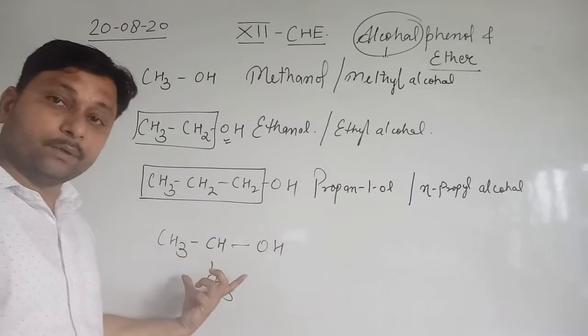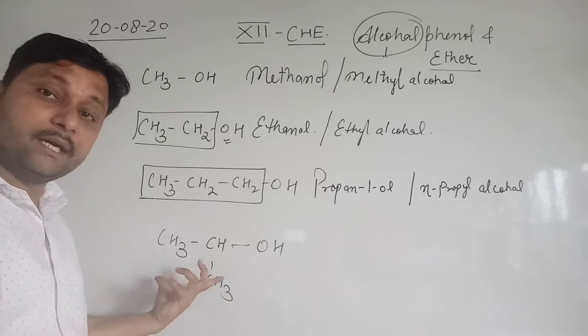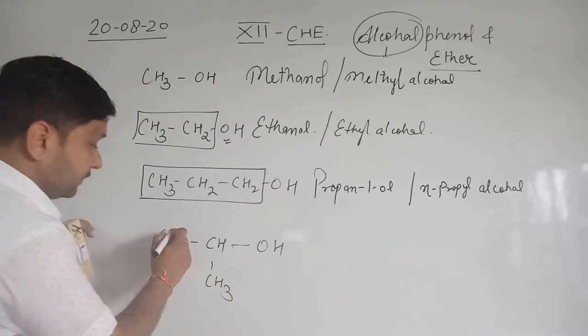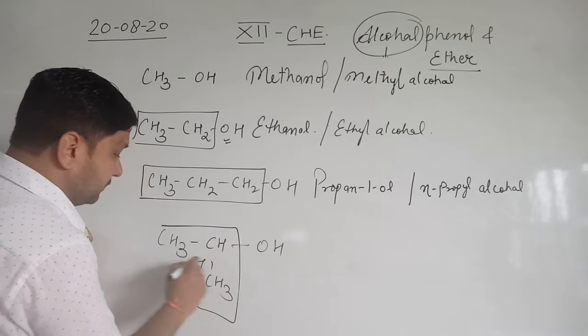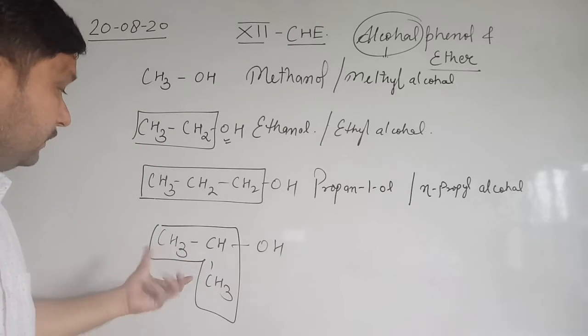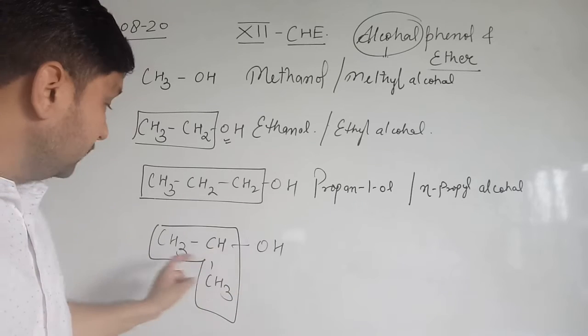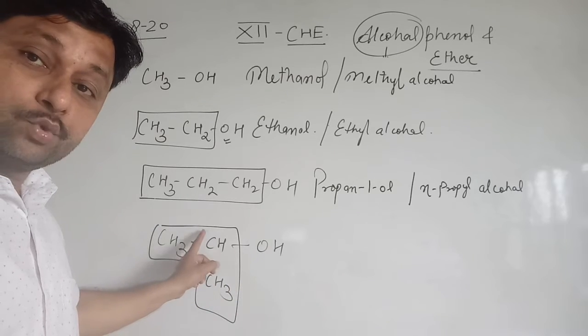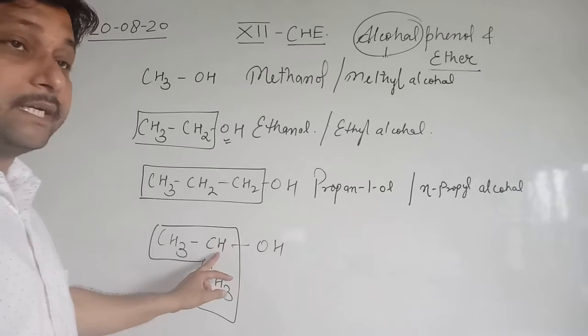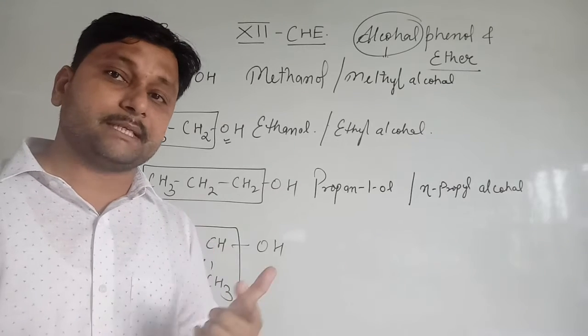If we see this compound, 1, 2, 3 carbons are there, and this is the carbon chain. Clear? And on this carbon chain, OH is present on the second carbon. Whether you count from here or from here, it is the second position. Always, from where is counting done? Counting is done from the terminal.